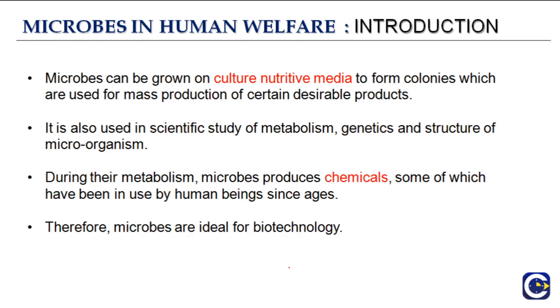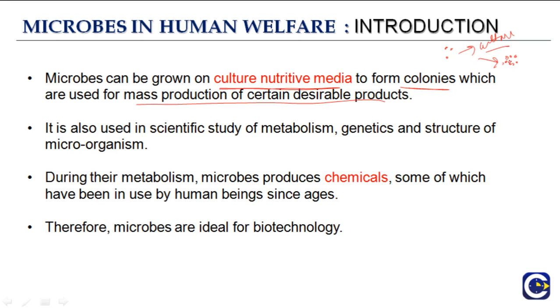Microbes can be grown on culture nutritive media, a media that has nutrition, to form colonies which are used for mass production of certain desirable products. So what does this mean? Let's say you have a few bacteria here and there, and if you grow them in nutritive media, you culture them, there will be millions of them.